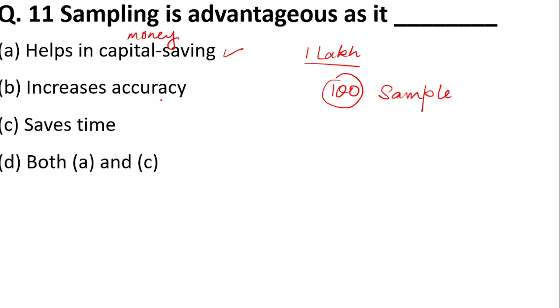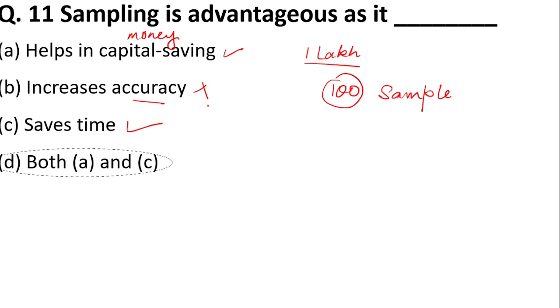Okay, there are chances of decreasing accuracy, because instead of considering 1 lakh people, you are considering only 100 people. So certainly sampling does not increase the accuracy. Sampling saves time. Yes, it saves time, as I already told you, because the time taken for doing research on 1 lakh people is more than for 100 people. So sampling is advantageous in capital saving as well as in time saving.